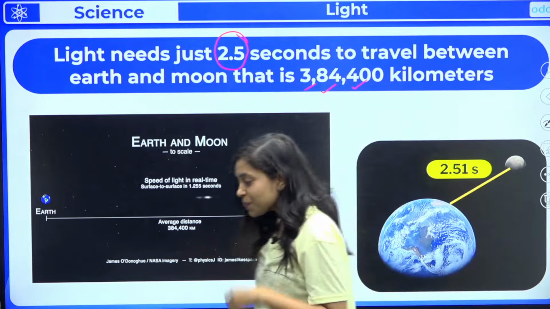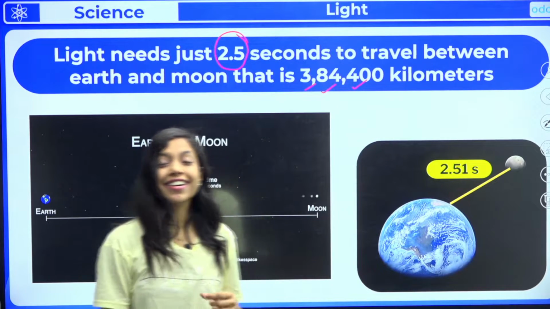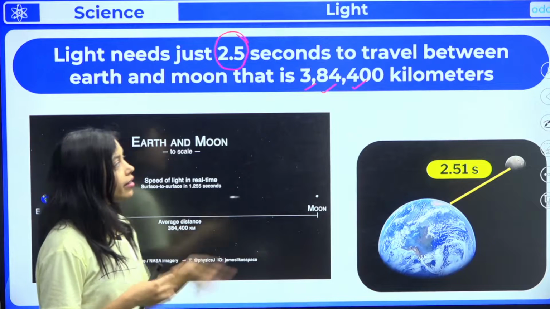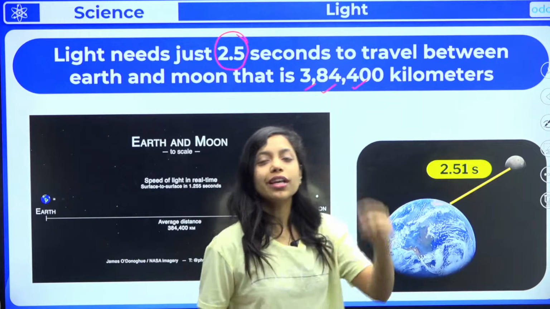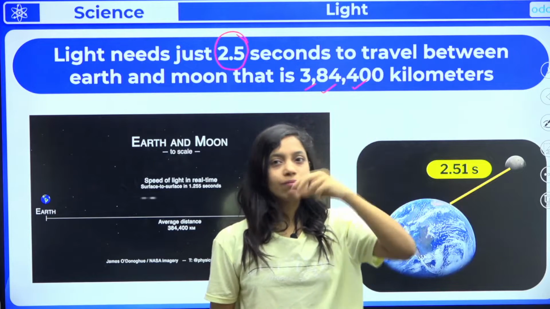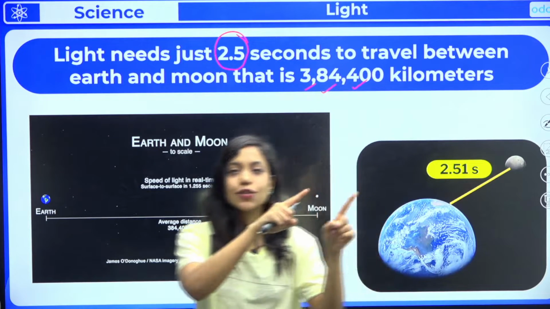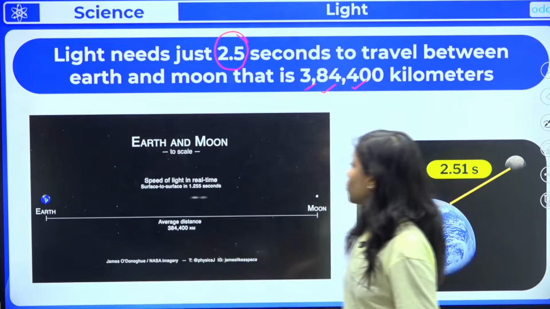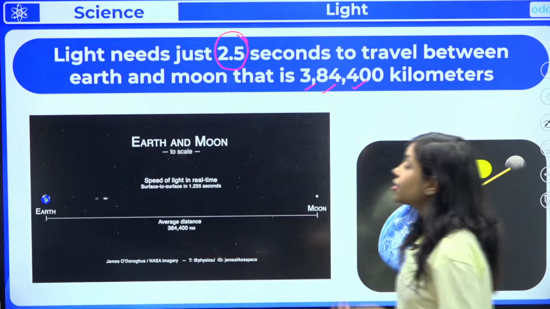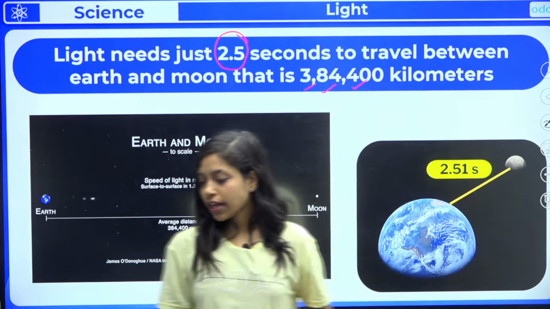Just imagine, it's not 1 kilometer, it's not 1 lakh kilometer. 3,84,400 kilometers within 1, 2, 3. It's done. So light has gone from the moon to the earth and it will come back also, right? So yes, that's the speed of light. I hope now you can imagine, right?